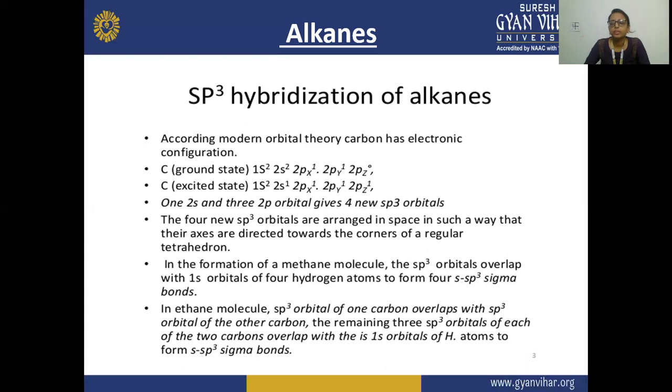And in the formation of a methane molecule, this sp3 hybridized carbon is overlapped by the 1s orbital of the hydrogen. And in case of ethane, one orbital of the sp3 is overlapped by the second carbon, which also has an sp3 orbital. And the remaining 3 orbitals are overlapped by the 1s orbital of the hydrogen, and there is a formation of this sp3 sigma bond.